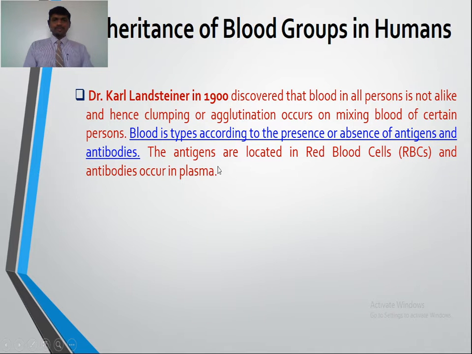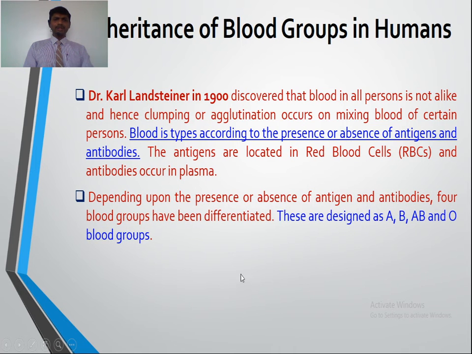So according to Dr. Karl Landsteiner, blood in all persons is not alike. The clumping or agglutination occurs on mixing blood of certain persons. Antigens are located in the RBCs and antibodies occur in plasma.